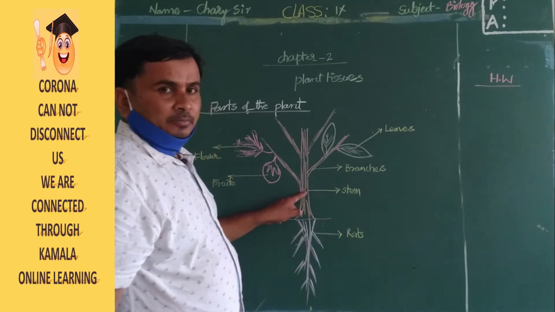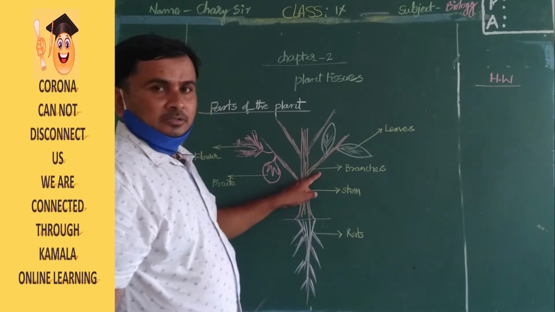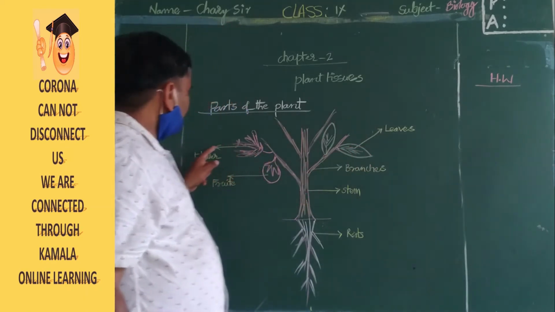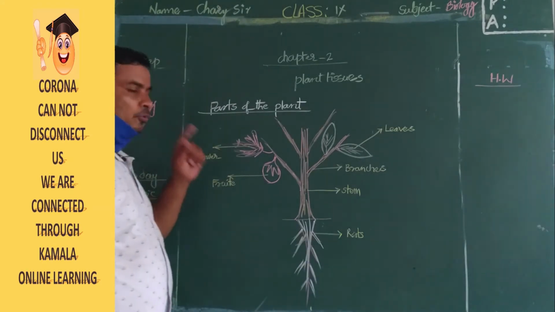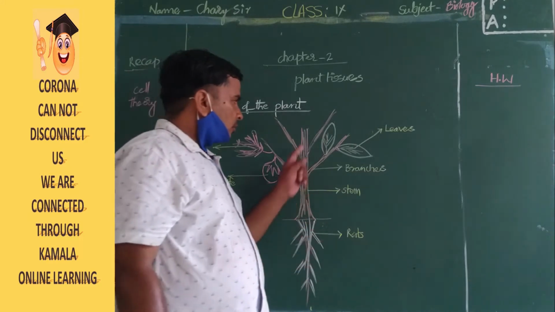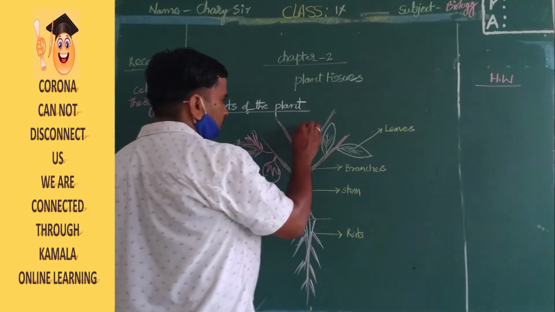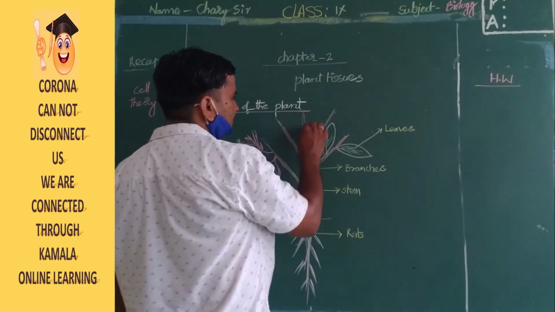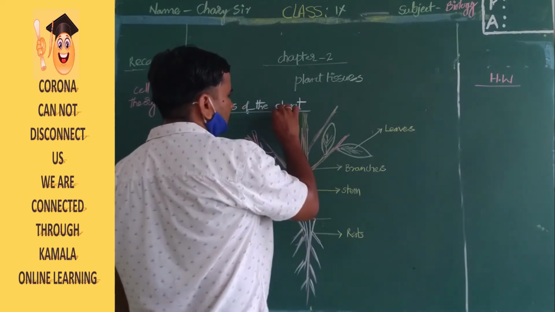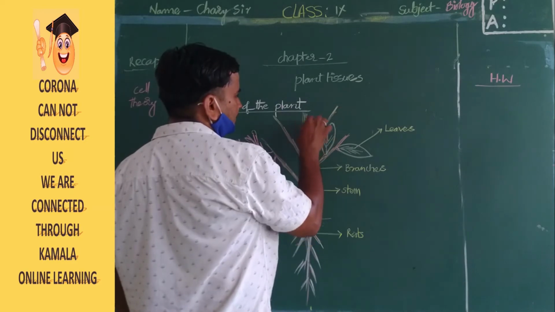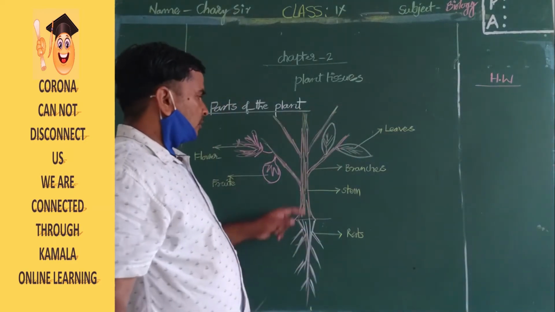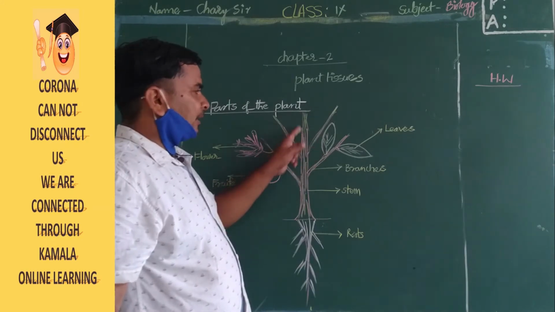Stem is also made with cells, and branches, leaves, flowers, and fruits are also made with cells. Okay, children, the plant grows with the help of these. This is a meristem, apical meristem. It is a lateral meristem. So there are lateral branches and main branches. Clear, children?